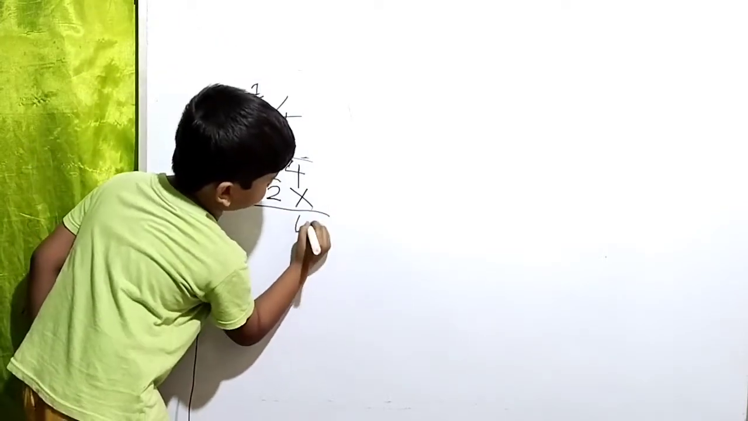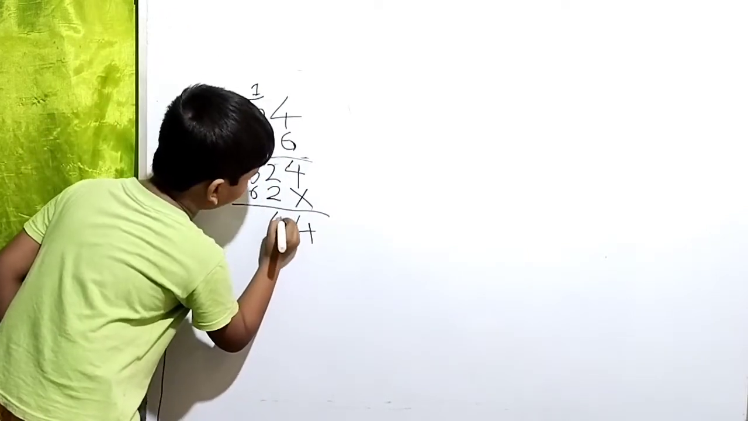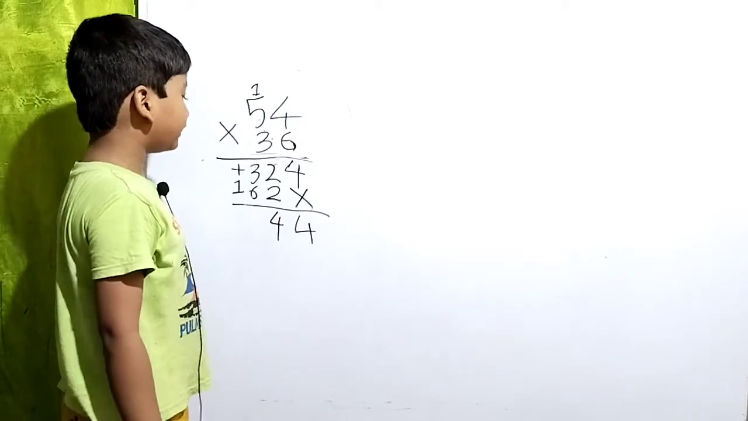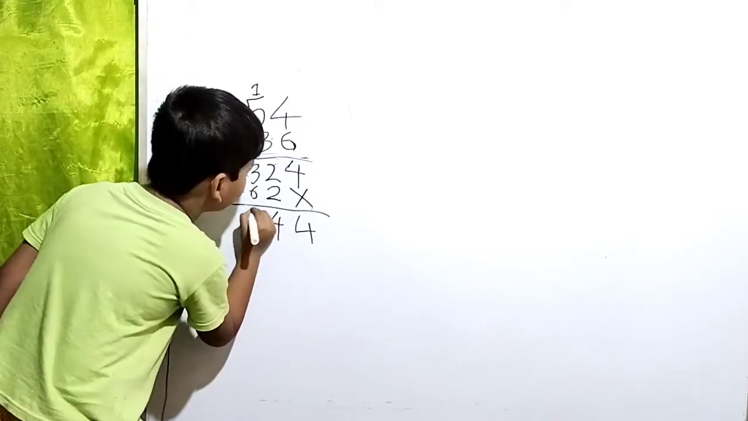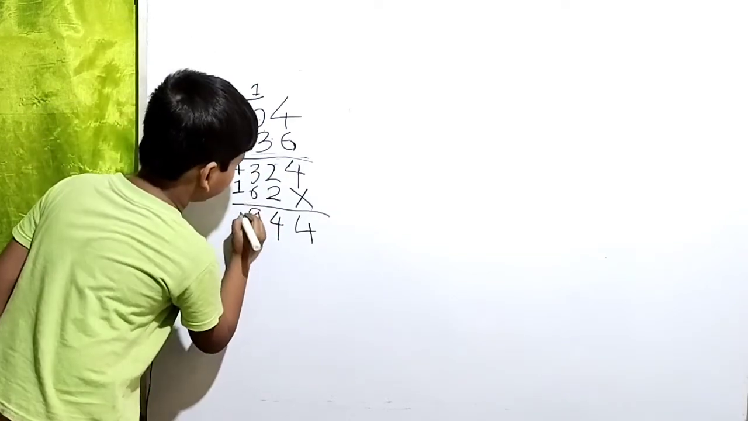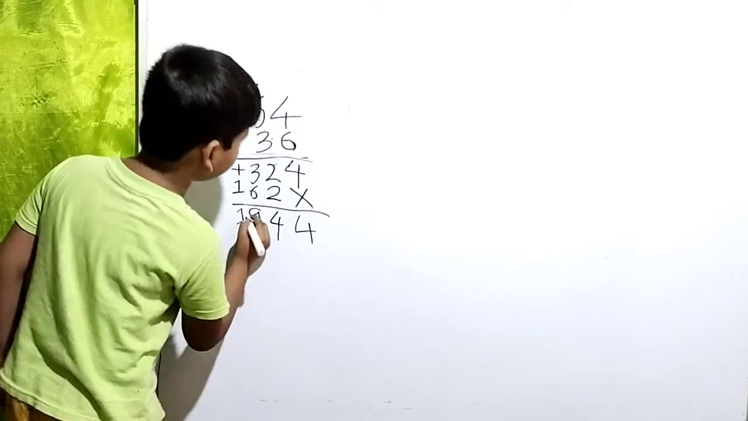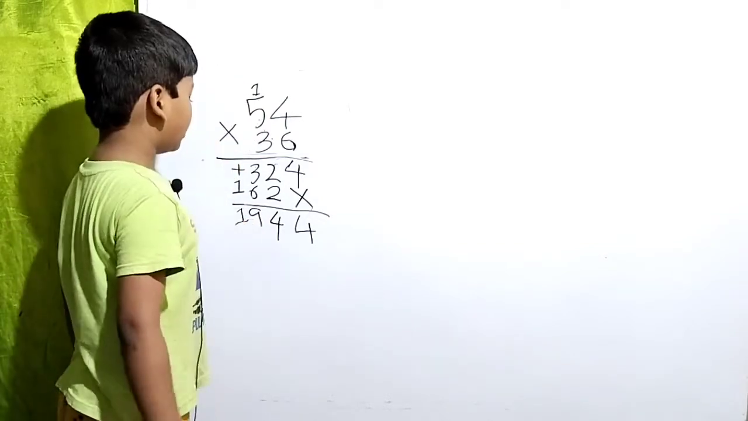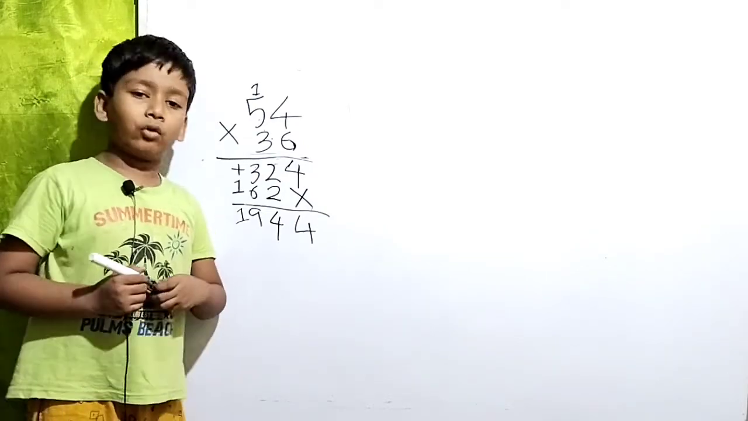4. Add nothing equals 4. And 2 add 2 is 4. Then 6 add 3 is 6, 7, 8, 9. And 1 add nothing equals 1. So our answer is 1944.